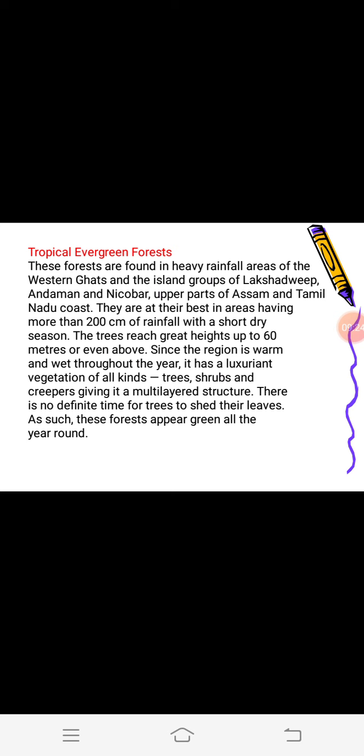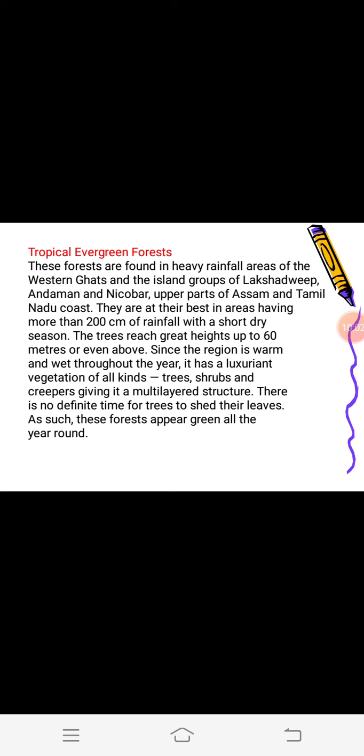Tropical evergreen forests are found in the region of heavy rainfall, more than 200 cm annually. In the regions which receive more than 200 cm annual rainfall, tropical evergreen forests are found. These are found in the Western Ghats, Assam, Tamil Nadu and Andaman and Nicobar Islands. The length of the trees is 60 meters or above.